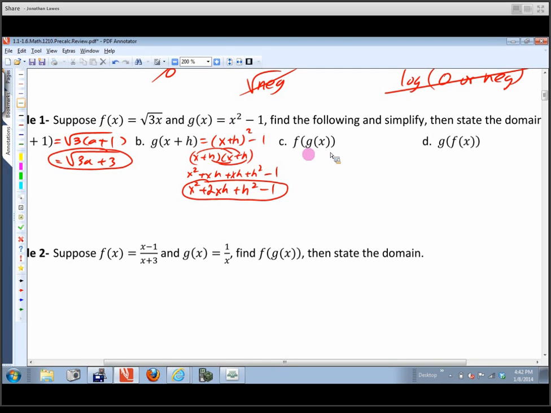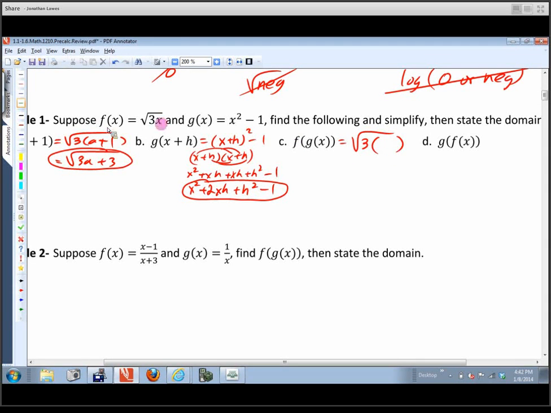And then this is a composite function. It asks us to find f of g of x. So that means we take the function g and we plug that into f. So the function f is this function right here. So it's a square root of 3 times something.